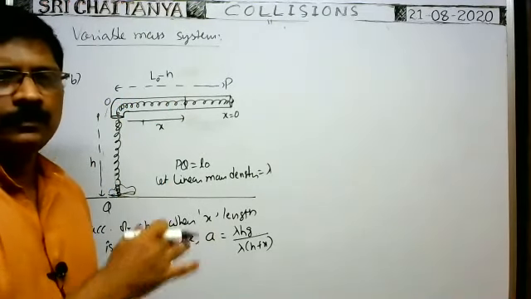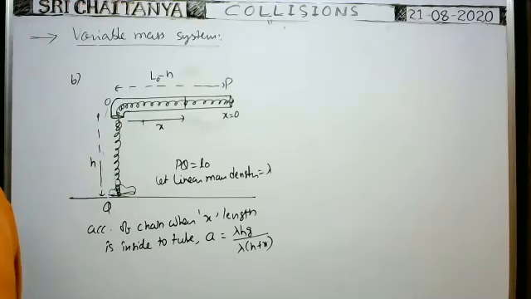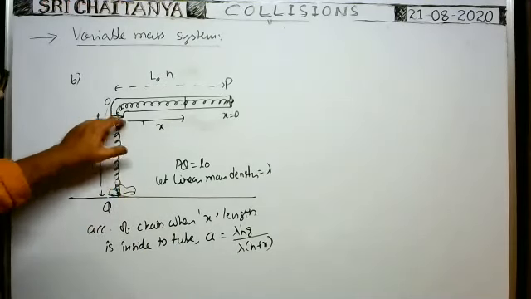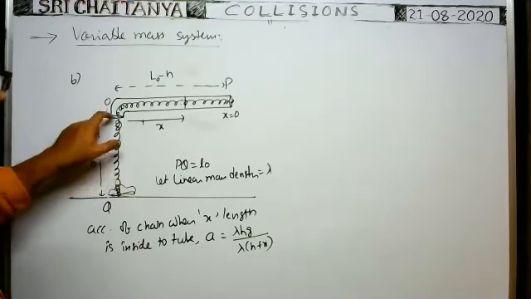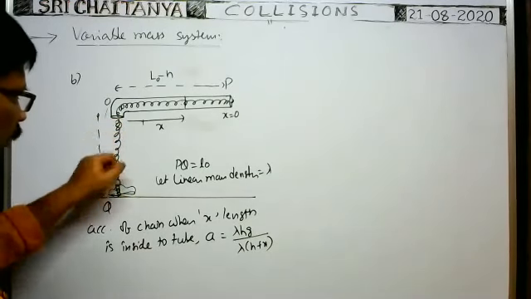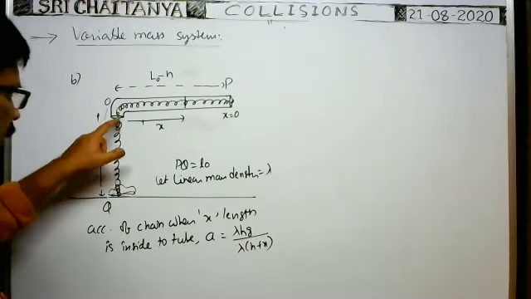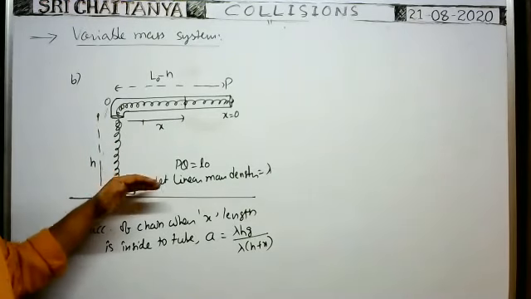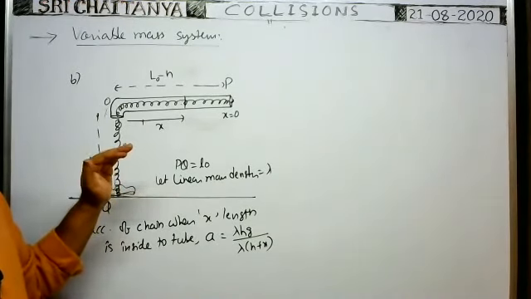Have you followed this formula now? a is equal to lambda h g by lambda of h plus x. Have you followed this one or not? You tell me. That point is important. Why h plus x? You see, because of the weight of this part, this part is coming down and this part is also pulled in this direction. That's why because of the weight of this hanging part, the total length of the chain will move and fall on the ground. Okay, Varshit Reddy.